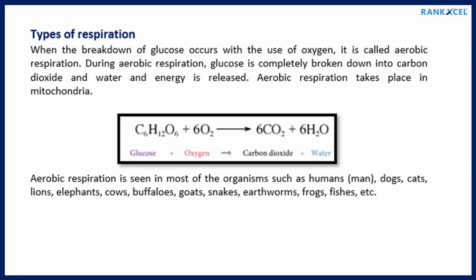Types of respiration. When the breakdown of glucose occurs with the use of oxygen, it is called aerobic respiration. During aerobic respiration, glucose is completely broken down into carbon dioxide and water and energy is released. Aerobic respiration takes place in mitochondria.